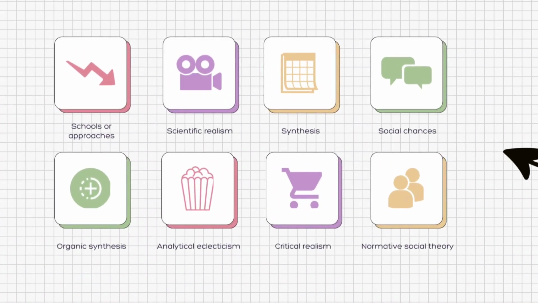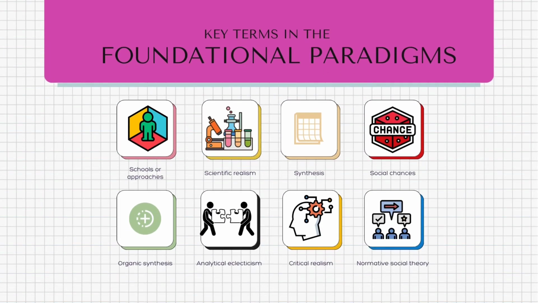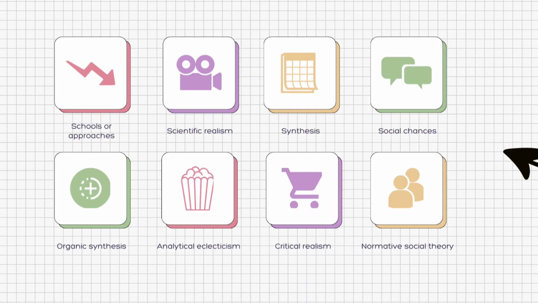Before I go to the main course, I want to first enumerate the primary definition of terms that I learned in the article that help me better understand the complex concepts, which include the following: foundational paradigms, school or approaches, scientific realism, synthesis, social chances, organic synthesis, analytical eclecticism, critical realism, normative social theory.